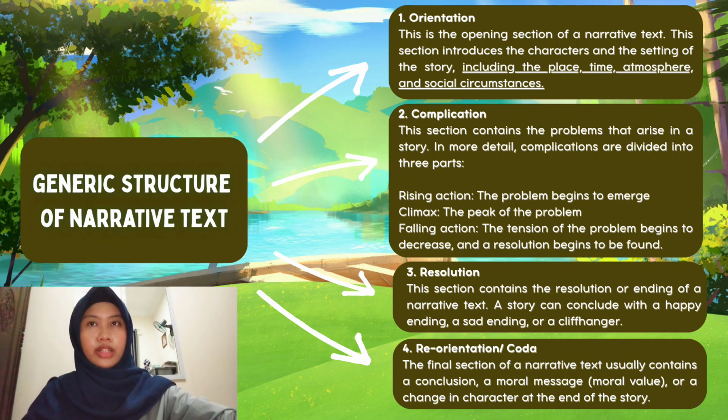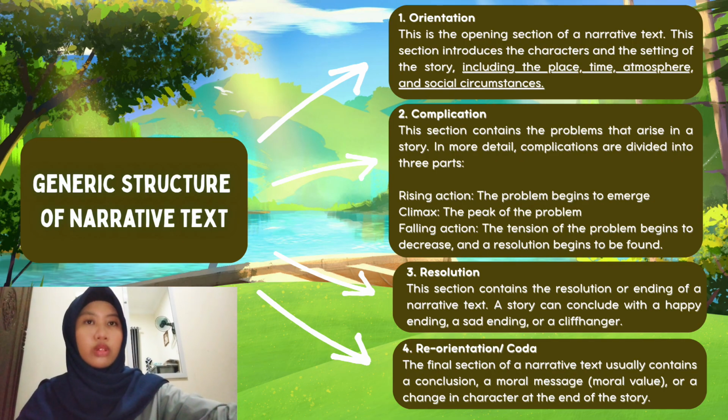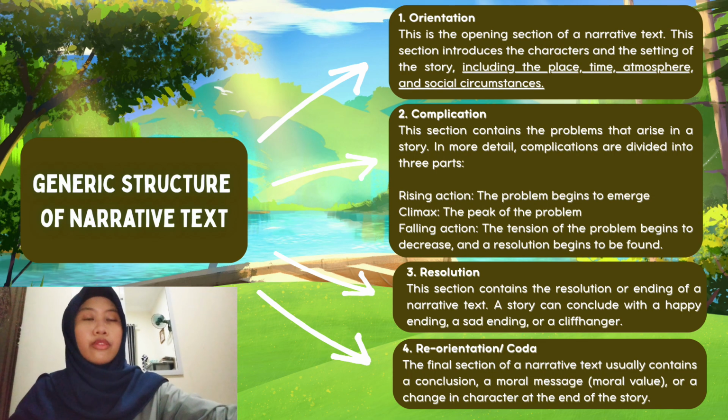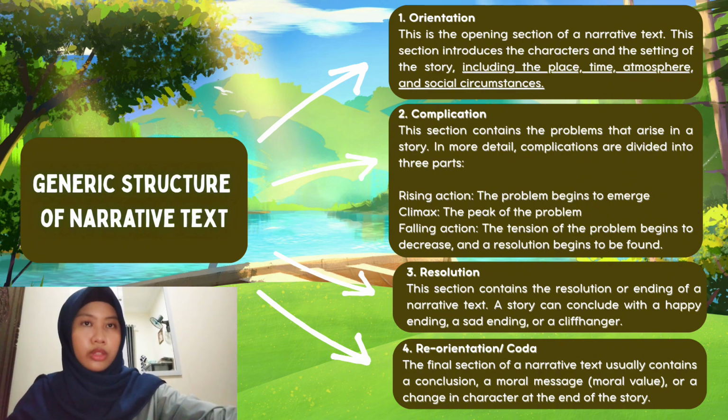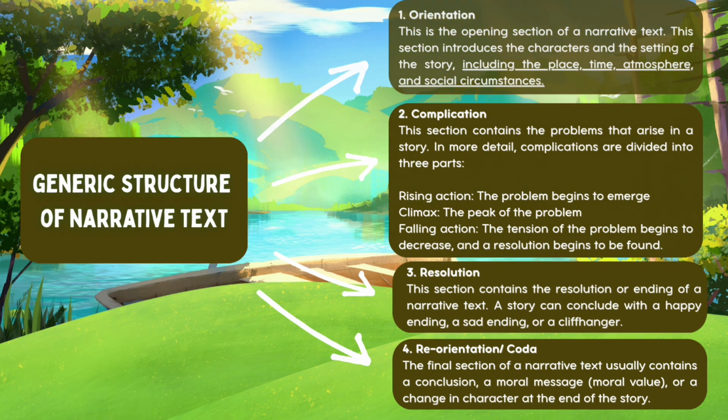Third is resolution. This section contains a resolution or ending of a narrative text. A story can conclude with a happy ending, a sad ending, or a cliffhanger. Fourth is reorientation or coda. The final section of a narrative text usually contains a conclusion, a moral message or moral value, or a change in character at the end of the story.